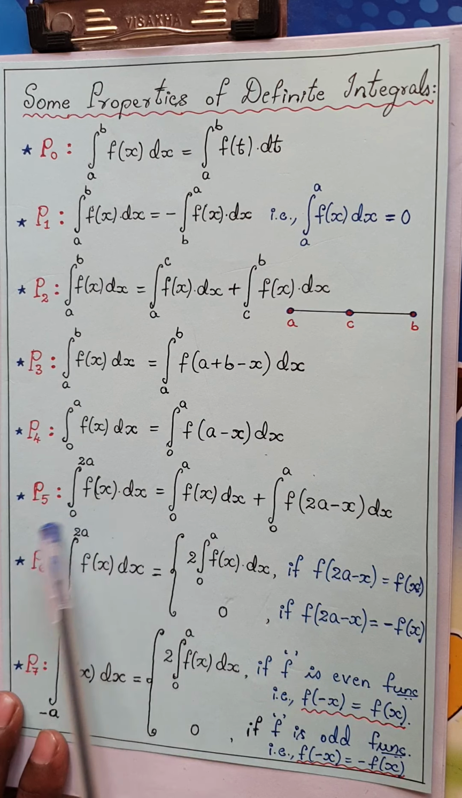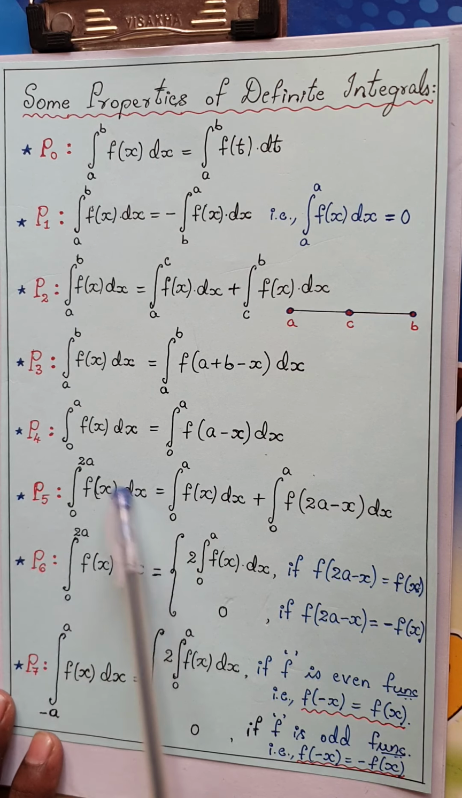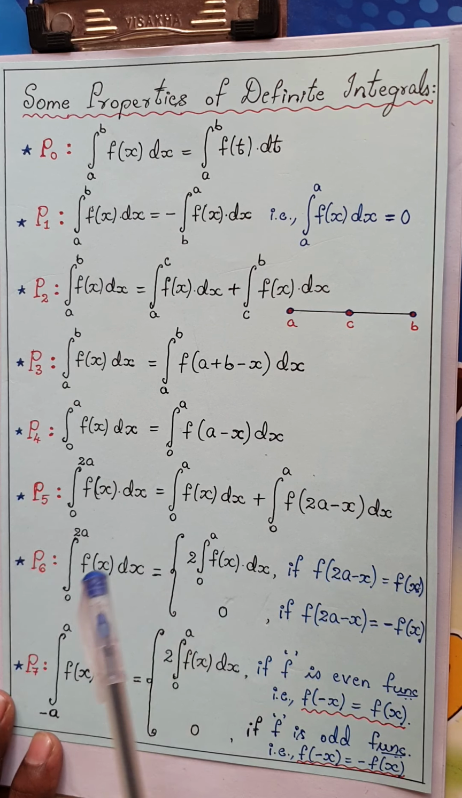Now the next property is P5. We have P5, P6, P7. Probably we are going to deal with most of the properties with proof in the next session.